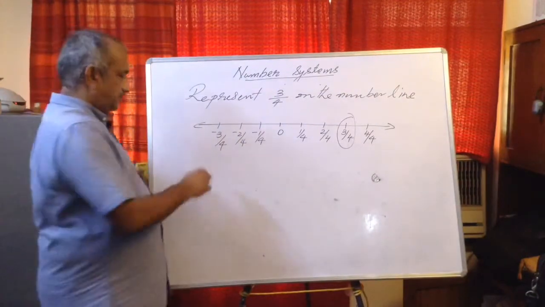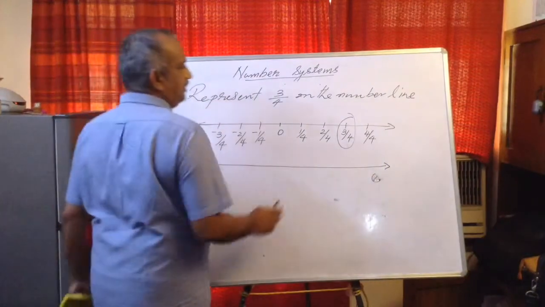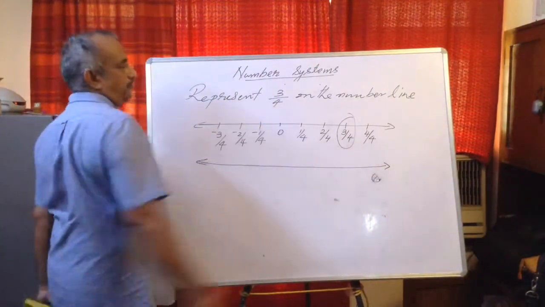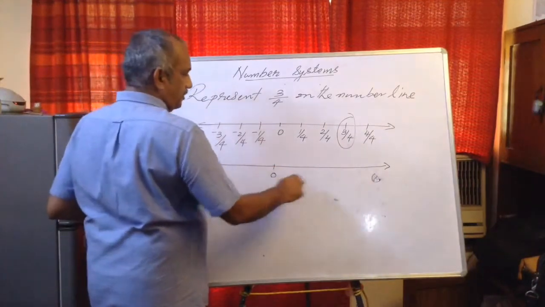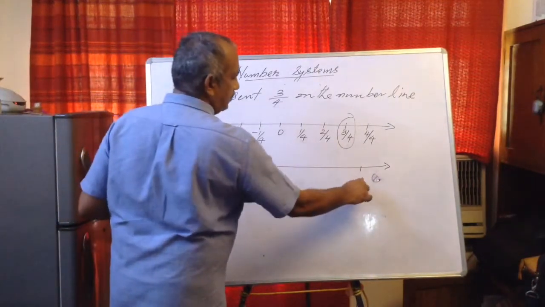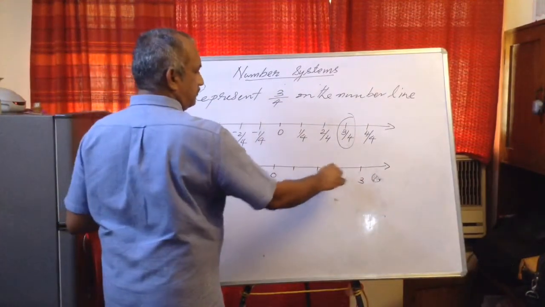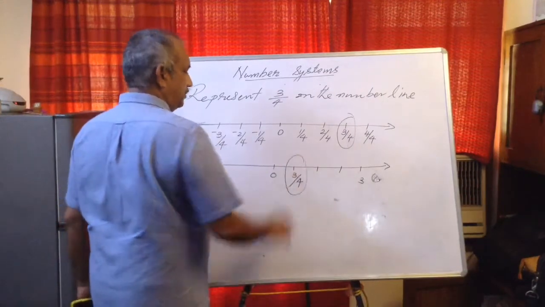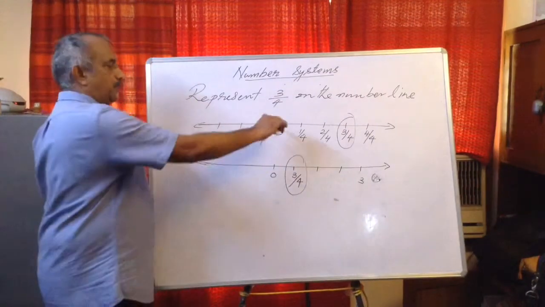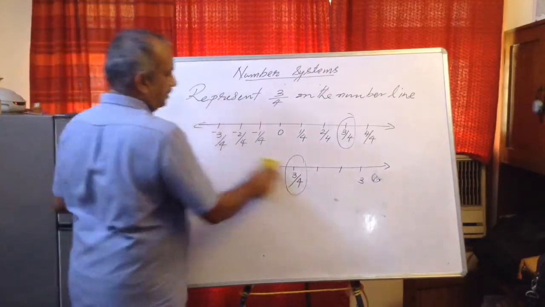Now one more method is there. 3 upon 4 we can take as 3 divided by 4. So like that also you can represent. Divide 3 into 4 equal parts, and that gives 3 upon 4. Like this also it is correct, but the first one is better. Now this you have already learned, so I am going a little faster.